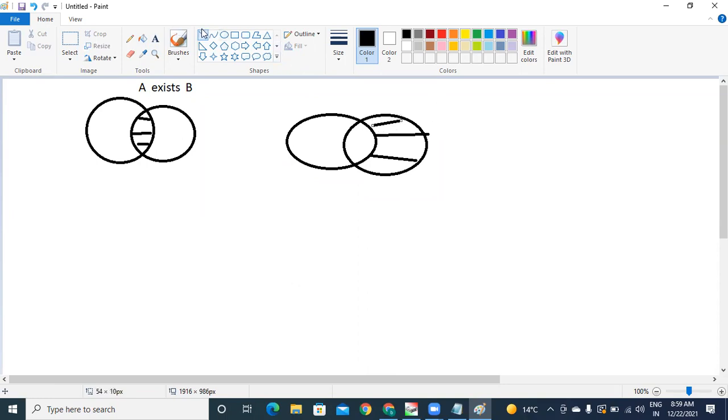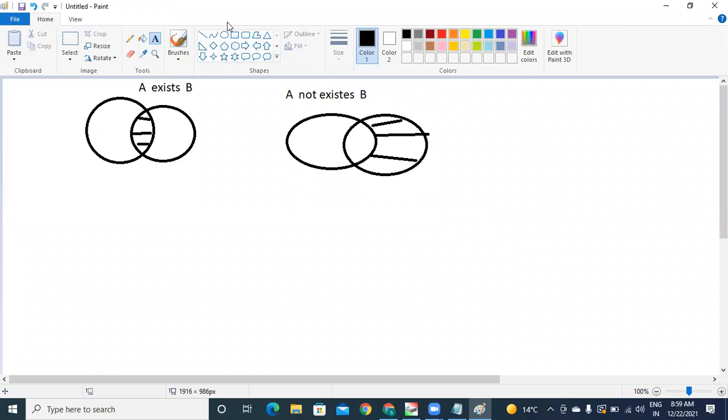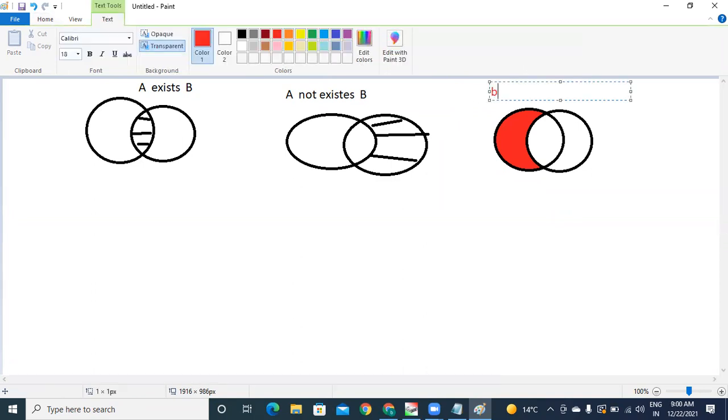Technically, A not exists with B. If you reverse it, for the third question, I want only this part, so your query should be reversed: B not exists with A. Got it?